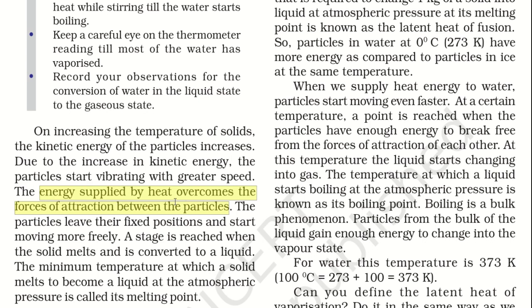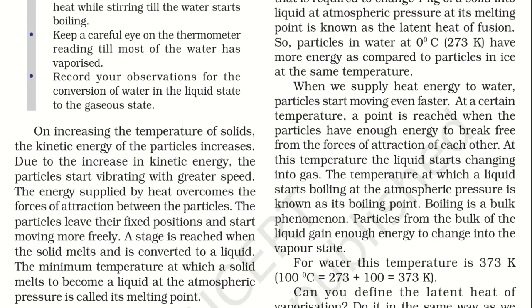Thus, the energy supplied by the heat overcomes the force of attraction between the particles. The particles leave their fixed position and start moving freely. There comes a stage when the solid melts and it converts into a liquid.